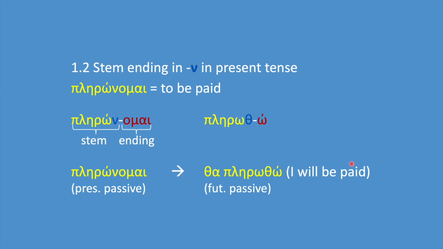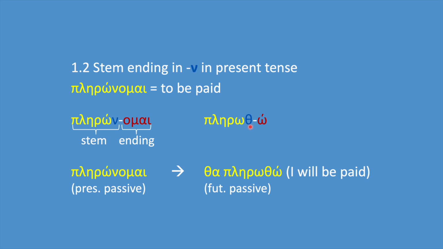Another subcategory includes verbs with a stem ending in ni in the present tense, like the verb πληρώνομαι. If we take away the ending ome, we are left with the stem πληρών, the present stem. In order to form the future stem, we replace the ni with a theta.